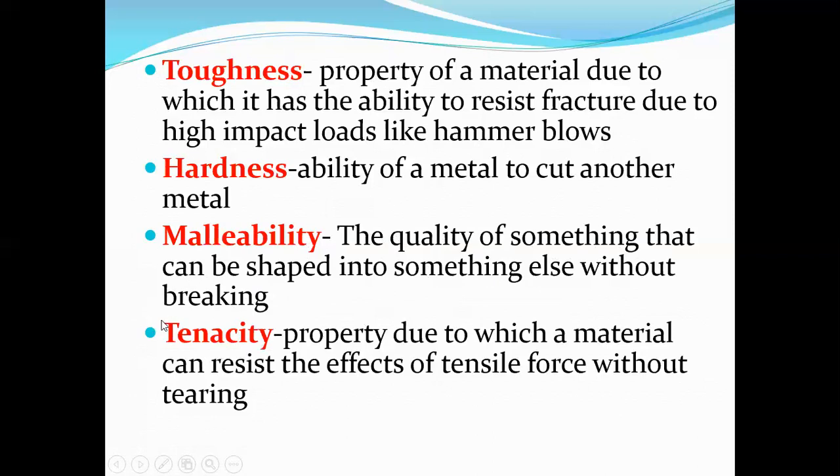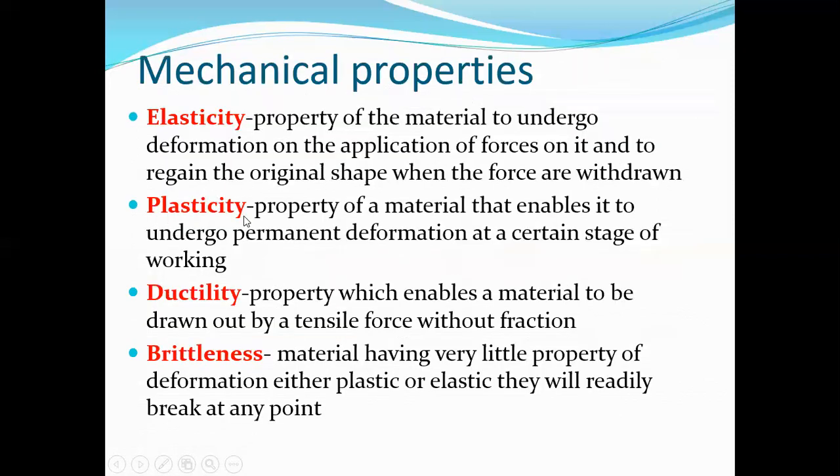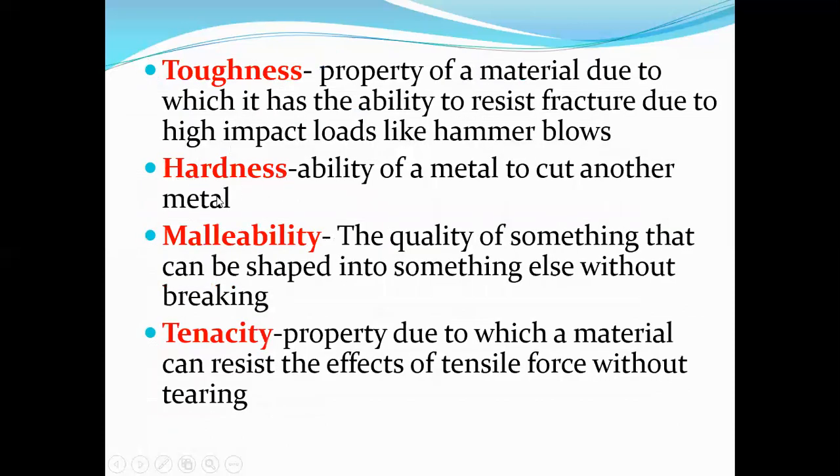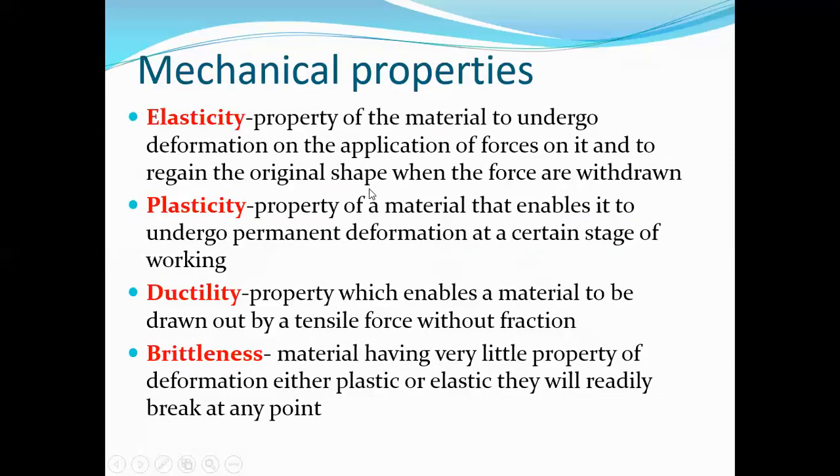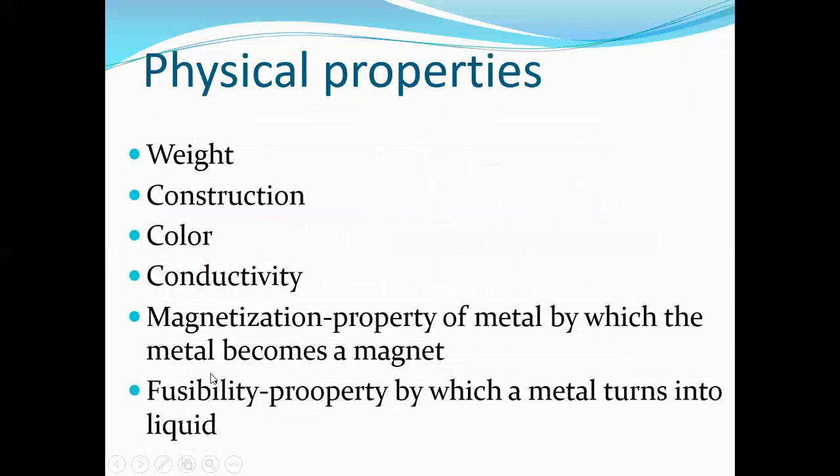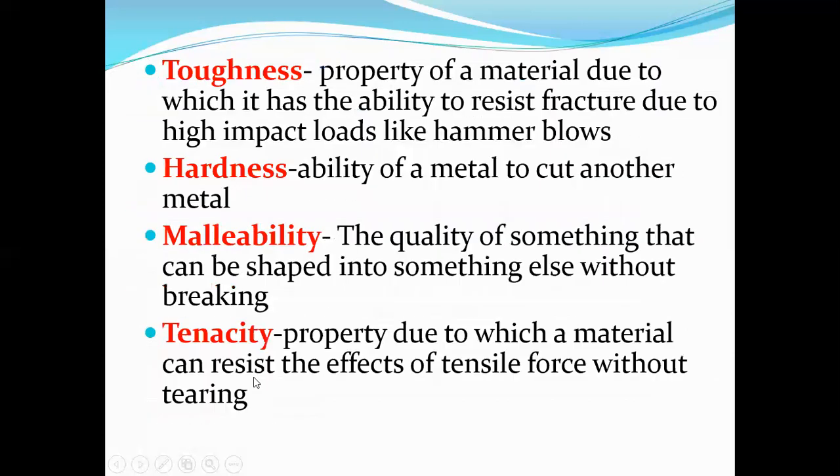Next one is tenacity, the property due to which a material can resist the effect of tensile force without tearing. That is known as tenacity. So elasticity, plasticity, ductility, brittleness, toughness, hardness, malleability, tenacity. There are 8 mechanical properties and 6 physical properties.